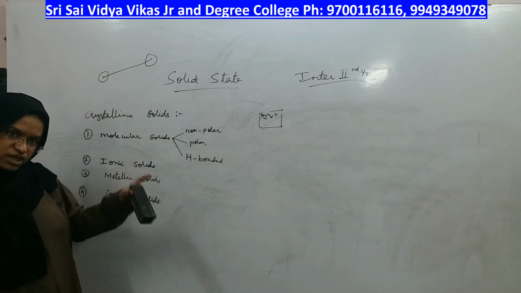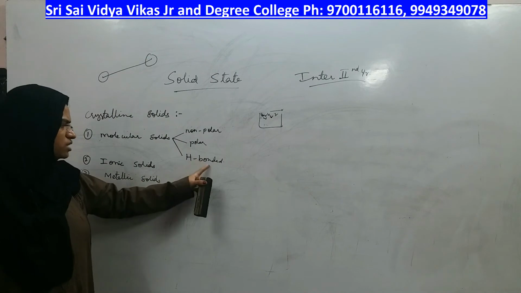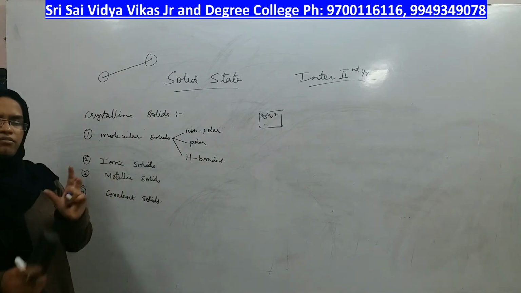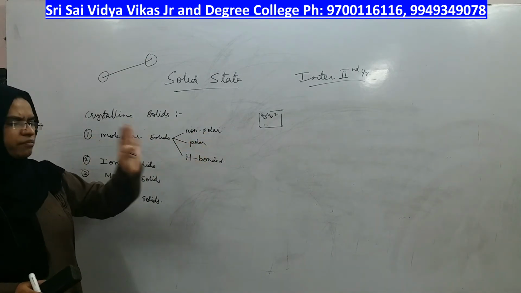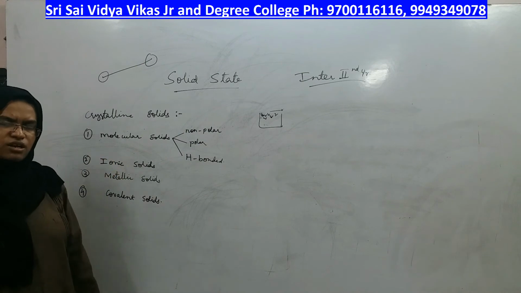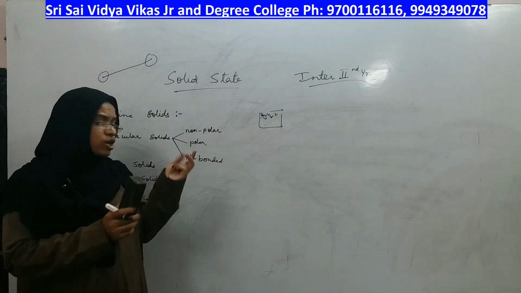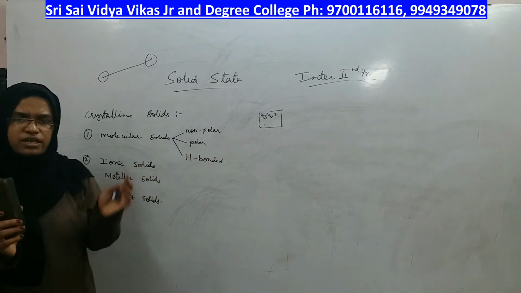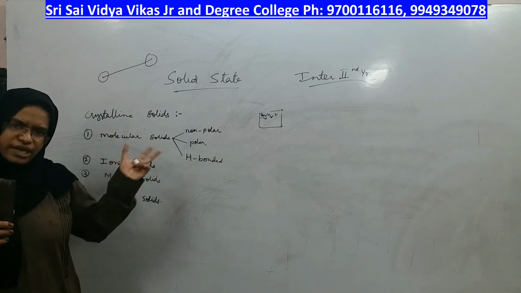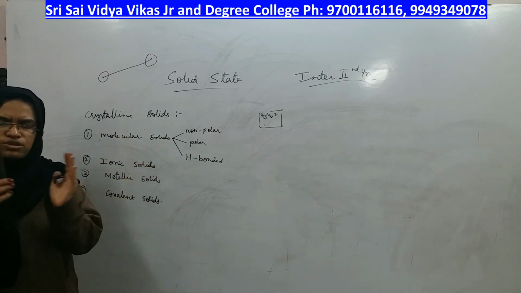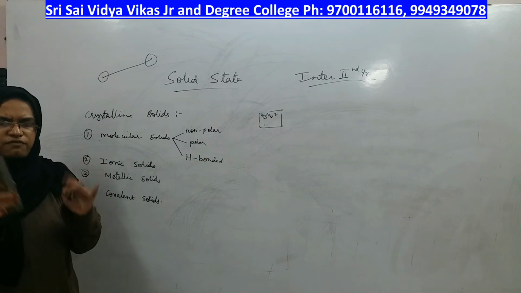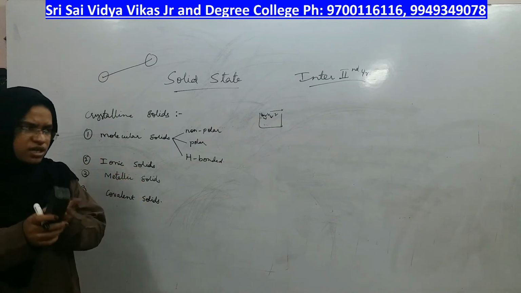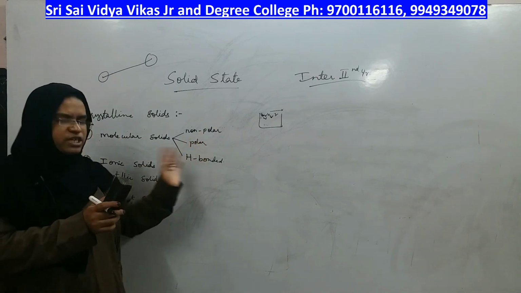That molecular solid is called a hydrogen bonded molecular solid. But whatever the type, in the crystal, who should come together? Molecules should come together, right? Already molecules were made, and so many molecules should come together to make a crystal. Which type of molecules come together? That type of molecular solids we have.